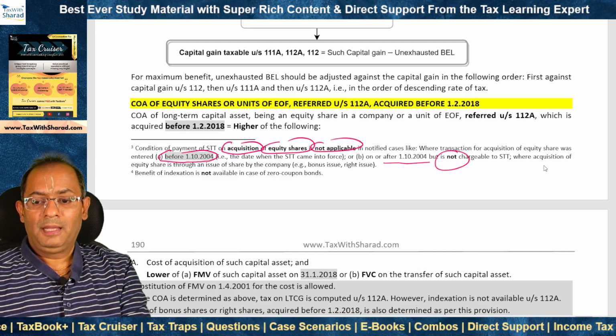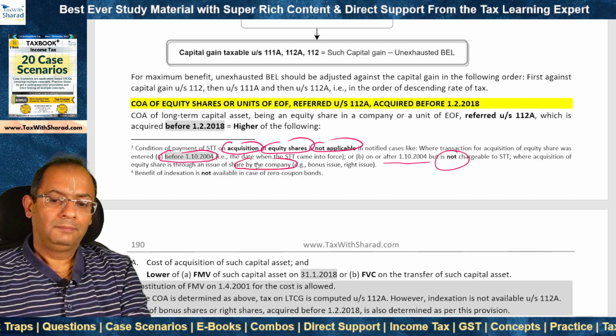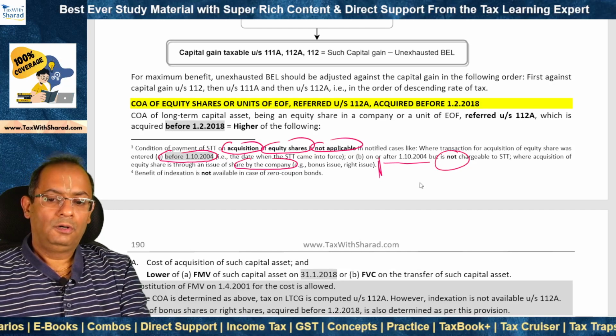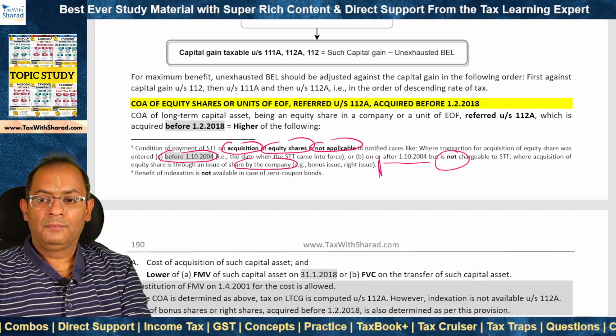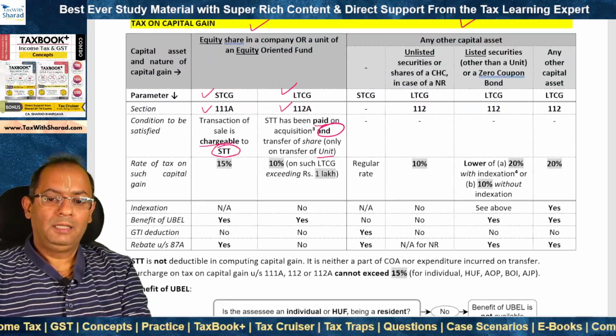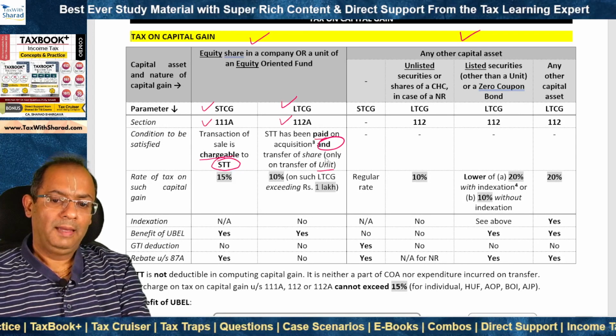This condition doesn't apply where acquisition of equity share is through a direct issue of shares by the company. For example, it can be a bonus issue or a right issue. In that case, STT would not be paid on acquisition. So in these cases, even if STT is not paid on acquisition but only on transfer, 112A still becomes applicable.